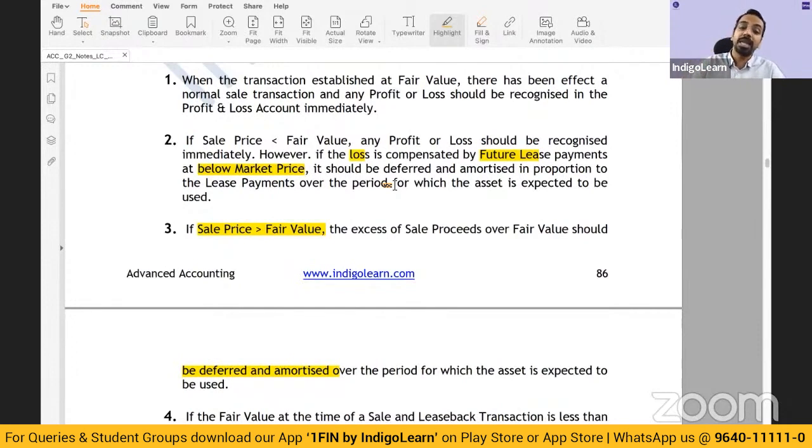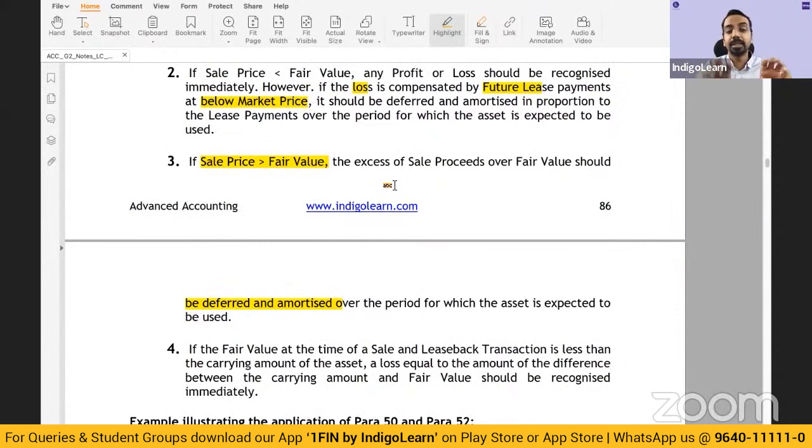So meaning to say, you can sell it at less than fair value, and this difference is being compensated by future lease payments at below market price. I am selling you an asset at less than fair value. The lease back is from your side also at less than market price. Because I have sold you at a lesser price, you also charge me less rentals. So I'm compensating through the future lease rentals. If that is what is happening, then you have to defer and amortize, right? So this is the crux where the selling price is less than the fair value.